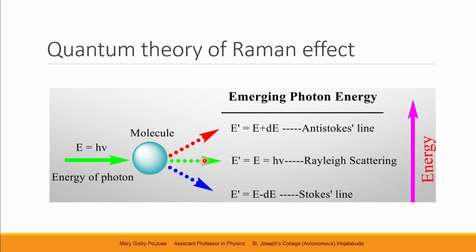Most of the photons have the same energy as that of the incident light, and they represent the Rayleigh scattering, whereas the other photons have different energies than that of the incident light, and they are called the anti-Stokes lines radiation or the Stokes lines radiation. Let us look into it.